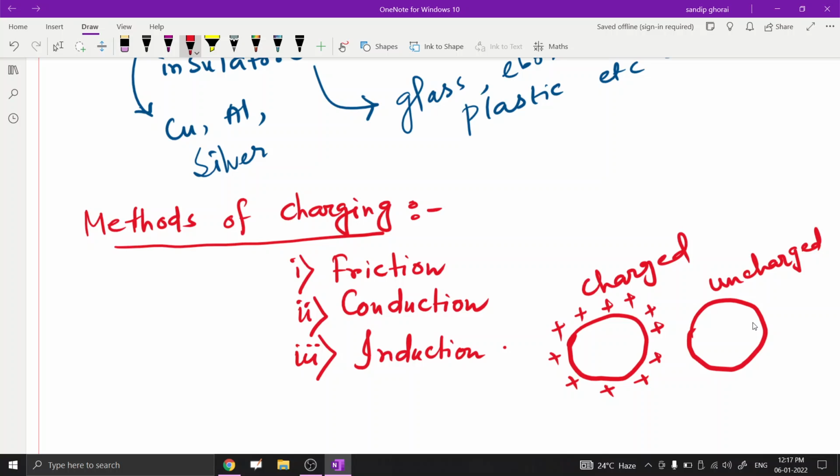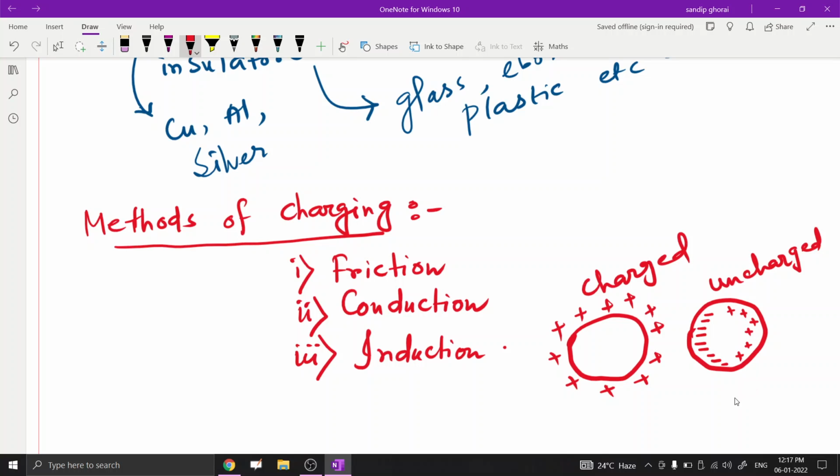We take the uncharged body very close to the charged body. Then, for this process, some opposite charge, that means negative charge, accumulates on the left side of the uncharged body, and some positive charge accumulates on the right side.